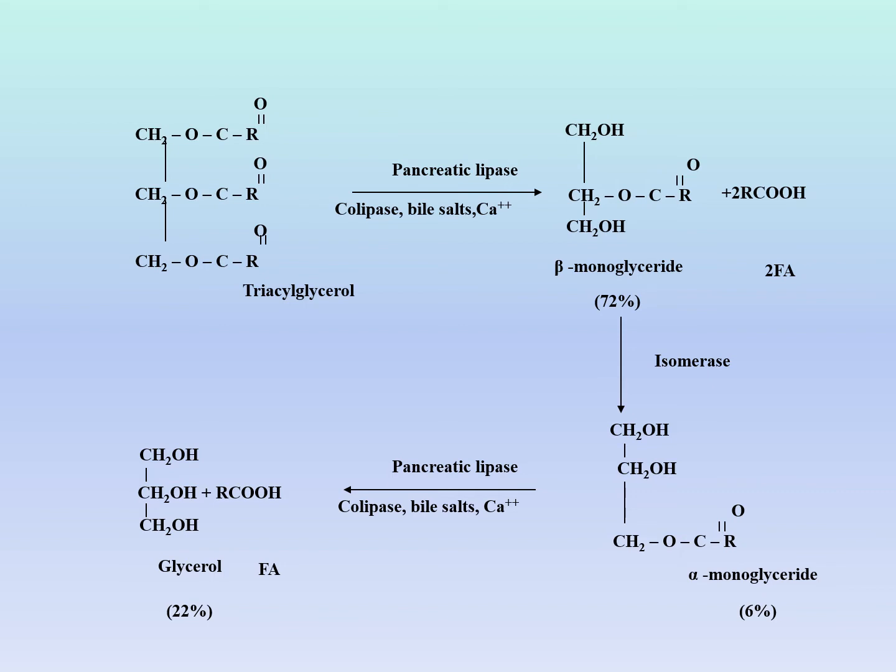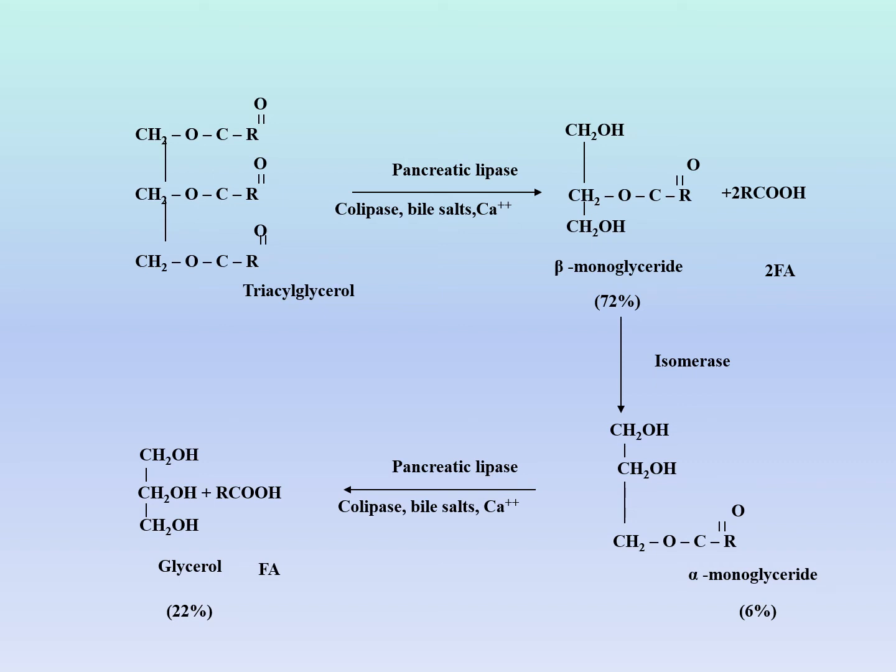Now, the isomerase enzyme acts upon this fatty acid, changing its position from beta to alpha. So now the compound is called alpha monoglyceride. Alpha mono means the fatty acid is at alpha position together with glycerol. Now the pancreatic lipase can act upon it, hydrolyzing this primary ester bond at alpha position, releasing one fatty acid and the remaining glycerol.